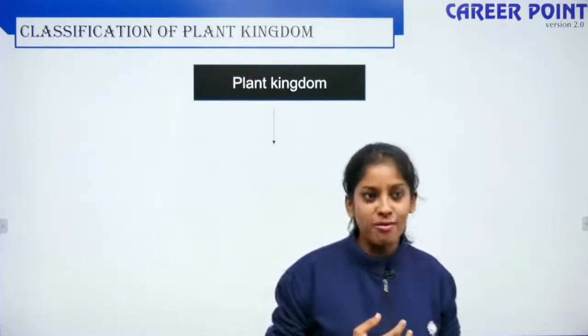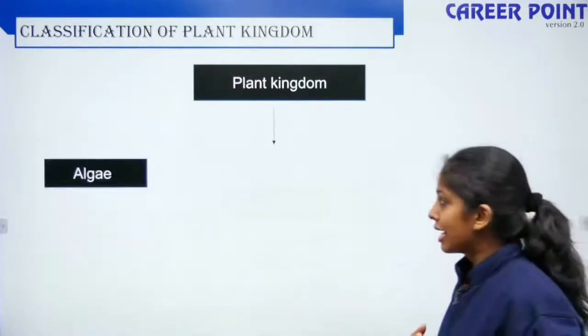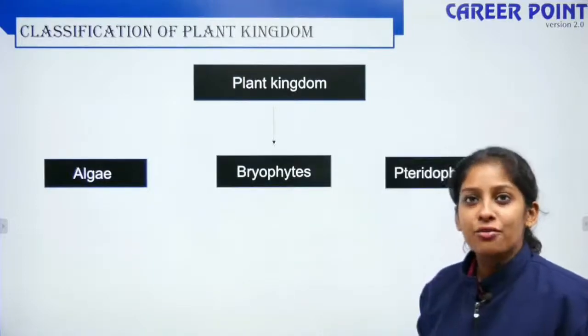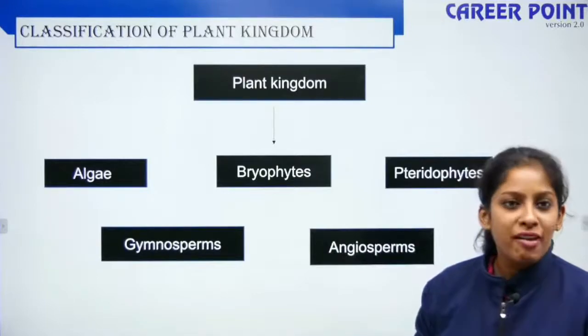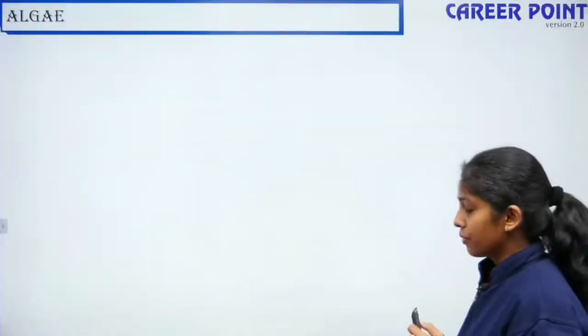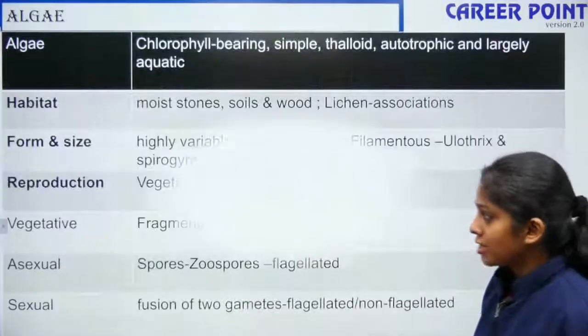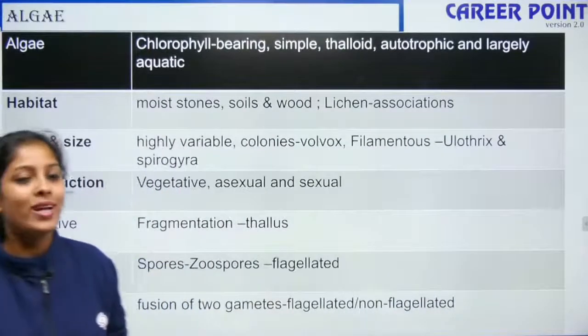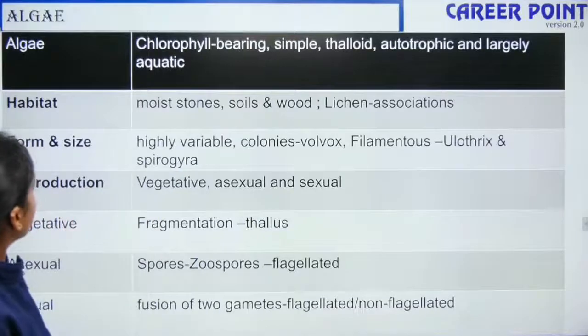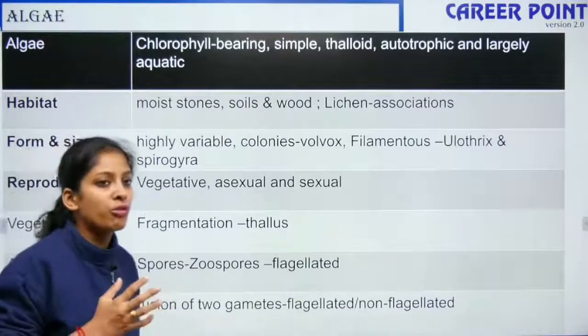So now, who are the members of your plant kingdom? We have 5 members of your plant kingdom: algae, bryophytes, pteridophytes, gymnosperms and angiosperms. So these are the 5 members of your plant kingdom, right? First we'll talk about algae. So we'll start with how we define algae. We define algae as chlorophyll bearing.